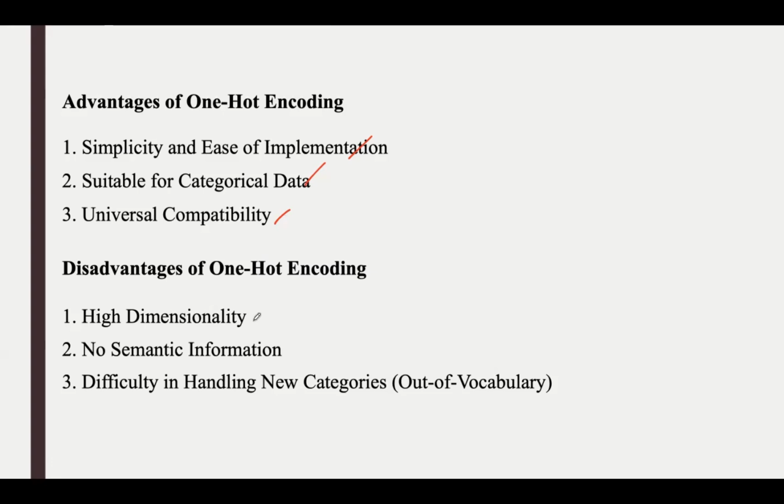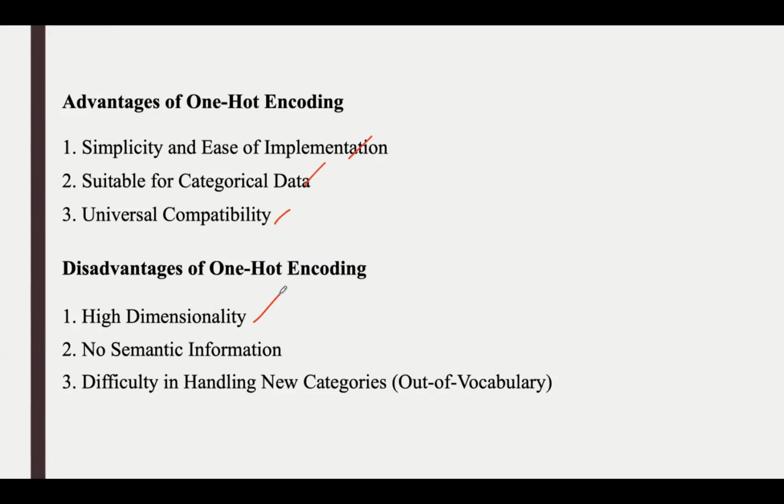And we have a few disadvantages also. First one is high dimensionality. So here for a large number of categories, say for example, the vocabulary of words in a corpus or categorical variables with many distinct values, in that case, one hot encoding can result in very high dimensional vectors, right? Which leads to sparse matrices that are inefficient in terms of both memory usage and computational resources.